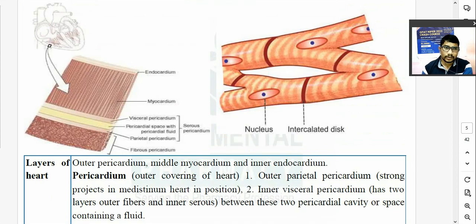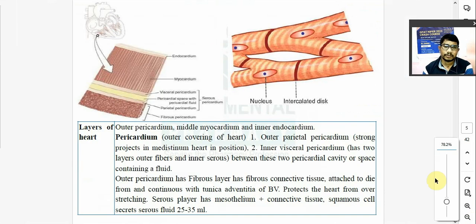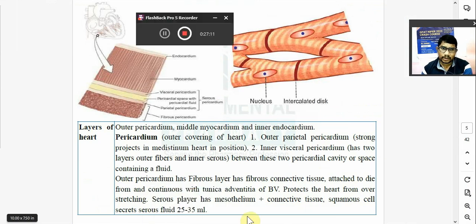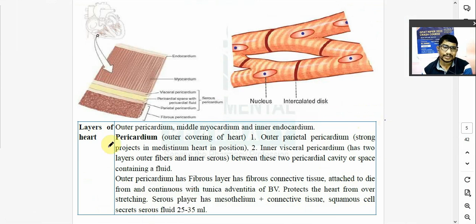Now layers of your heart. Heart में कितने layer होते हैं? So the heart is made up of 3 layers: pericardium, myocardium and endocardium. Your heart has 3 layers. आपका जो हार्ट होता है उसमें 3 लेयर होता है, याद रखना है आपको. 3 layers, very very important.